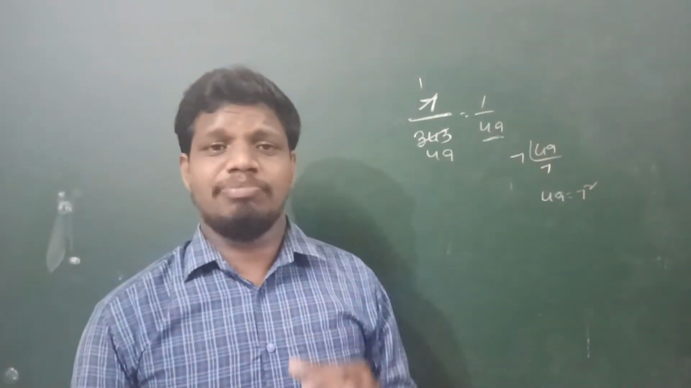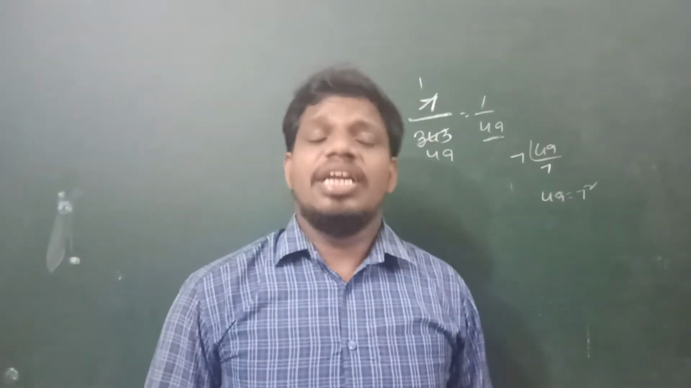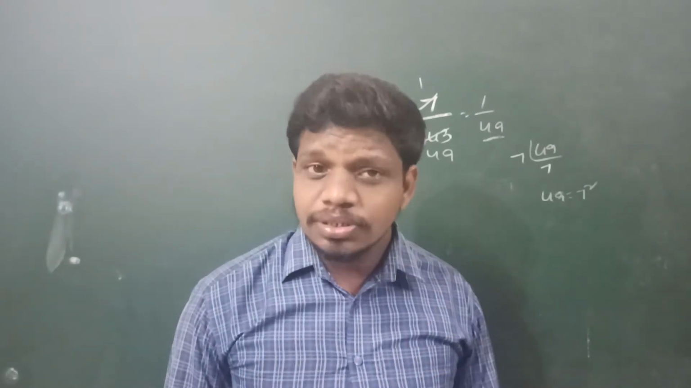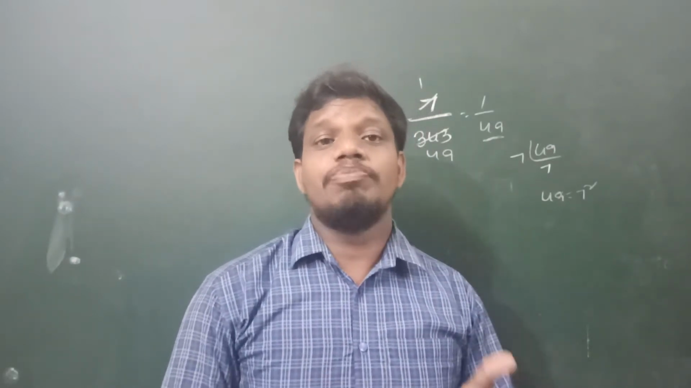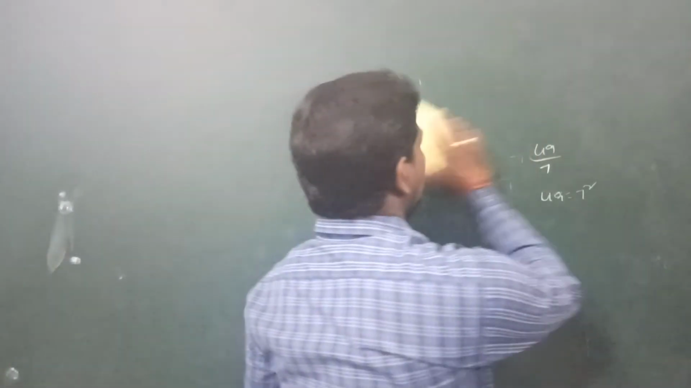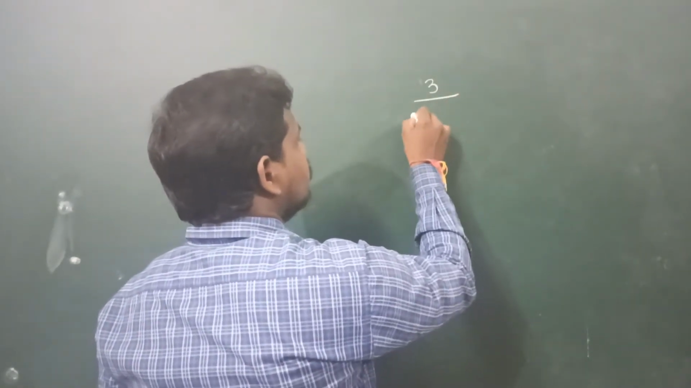Only one thing you remember, children. What is that? In a rational number, if the denominator is in the form of 2 to the power of n into 5 to the power of m, it gives a terminating decimal. Otherwise, it gives a non-terminating repeating decimal. Okay, so next, another question. Find the decimal form of 3 by 375.